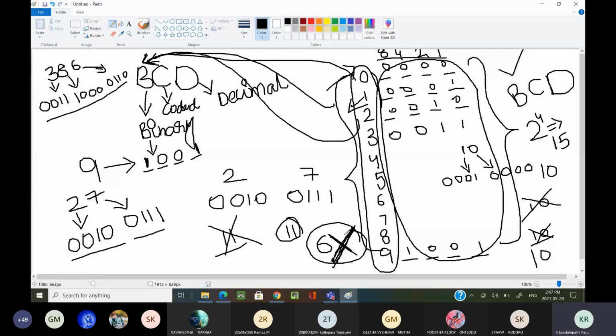So many people had a doubt: sir, what are these six unused combinations? That I am going to explain in the next class, as well as unweighted codes and the alphanumeric codes.